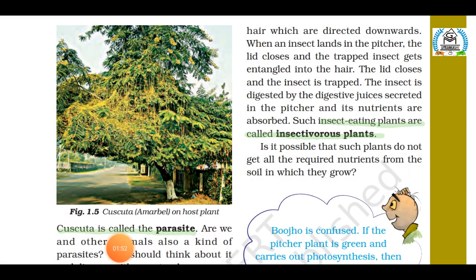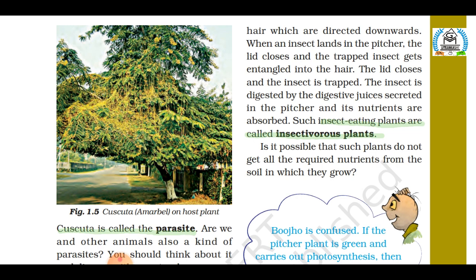The next kind of plants are insectivorous plants. As the name suggests, plants that eat insects are called insectivorous plants. Now the question is, why do these plants do so? Students, these types of plants are basically found in the kind of soil where there is a deficiency of nitrogen. So in order to cater to their need of nitrogen, they eat insects.